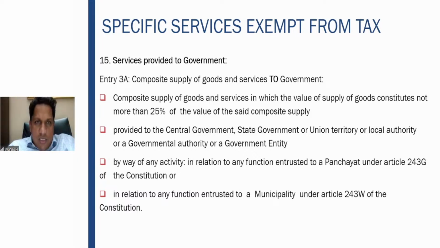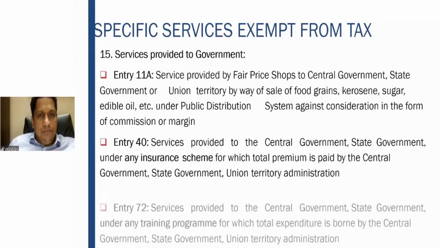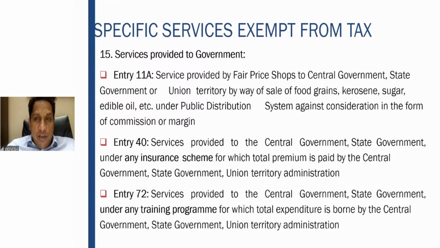Similar to what we saw just now, there is another entry also. It talks about composite supply of goods and services to the government. But here the most important thing is the supply of goods does not constitute more than 25% of the value of the said composite supply. So if goods is up to 25%, then also it is exempt, again in relation to the activities of the municipality or the panchayat. Then services provided by fair price shops by sale of food grains, kerosene, sugar, etc. as per the public distribution system, where you're getting a commission or margin, are exempt.